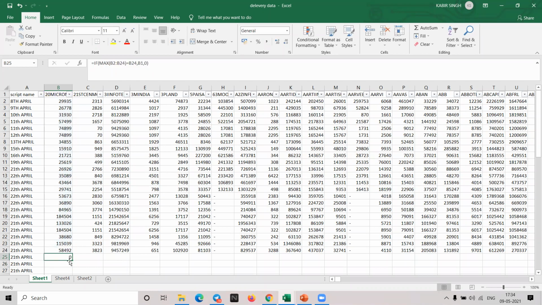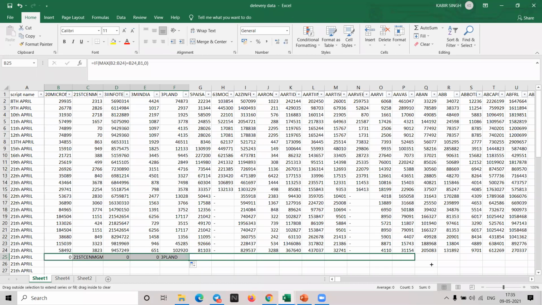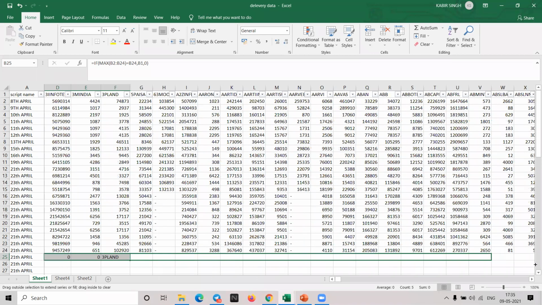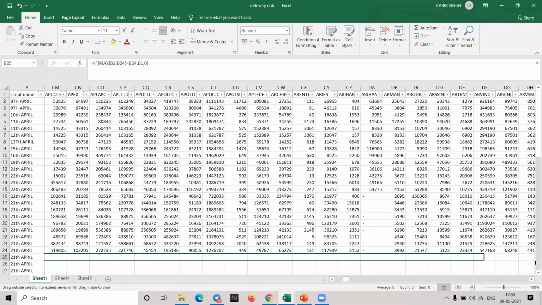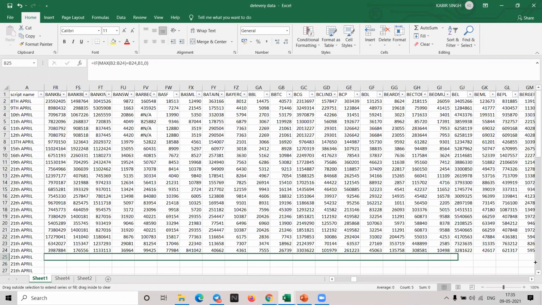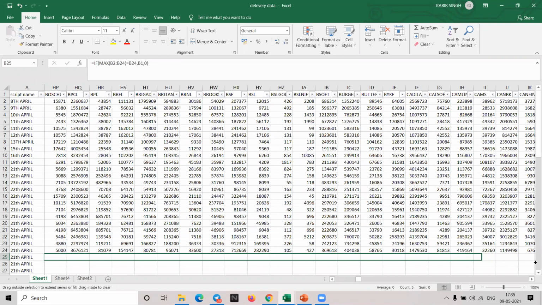If you just look, it has given me 0. That means it is not the maximum. Now I'll just extend it. So you are saying these are the maximum. Now I'll extend it to the last. Still a few steps are left. You will get the stock names, but after that you also have to do a little filtration because you'll get a lot of stocks.